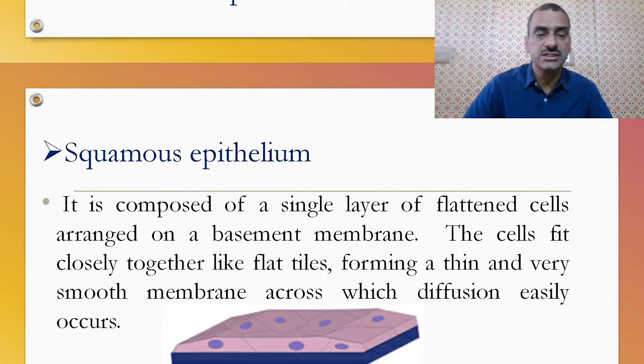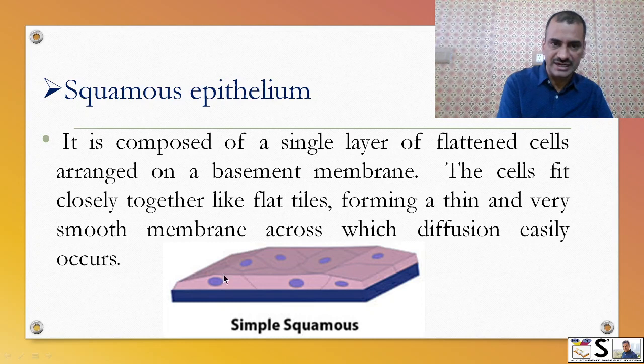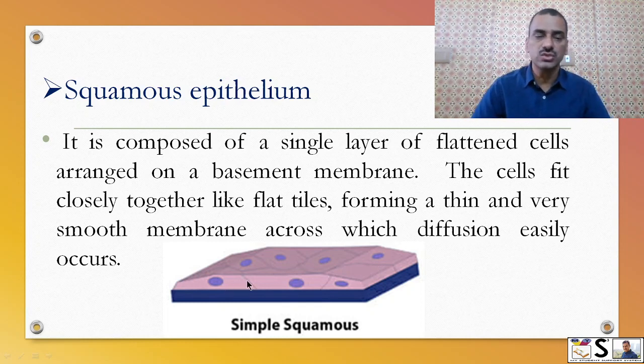So what is squamous epithelium? Squamous means flat. It is composed of a single layer of flattened cells. So here the cells are flat, arranged on the basement membrane. This is the basement membrane and this is the layer of cells. The cells fit closely together like tiles, forming a thin and very smooth membrane across which diffusion easily occurs. That means oxygen, carbon dioxide and some ions can easily diffuse.